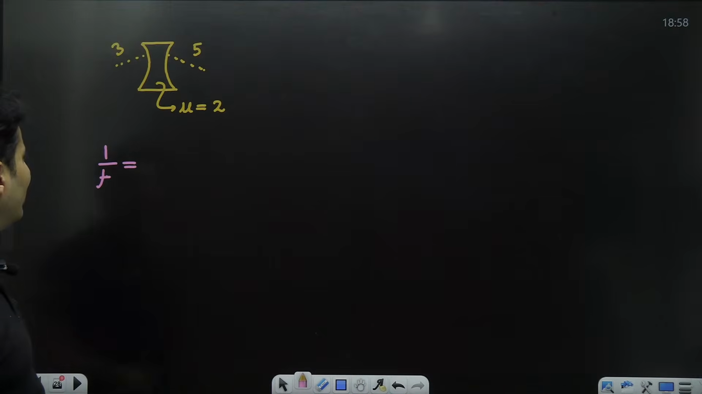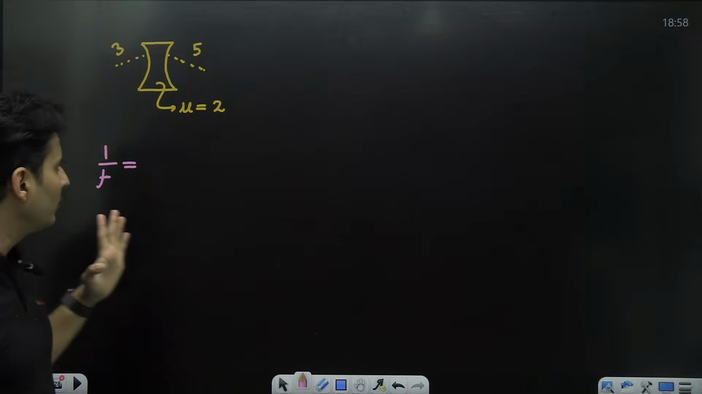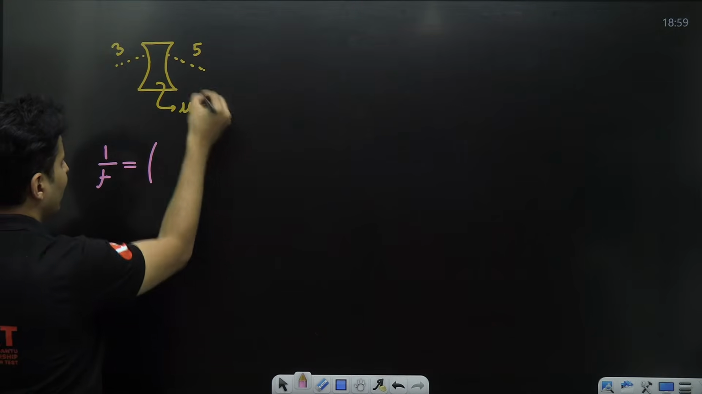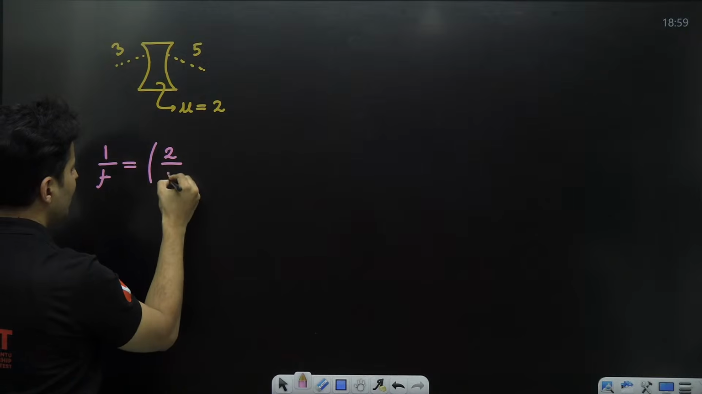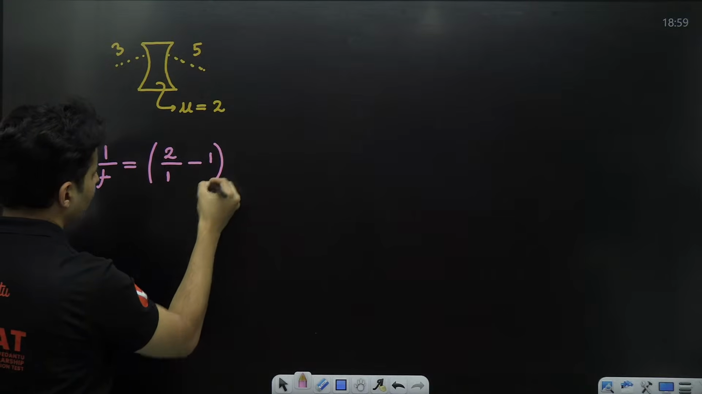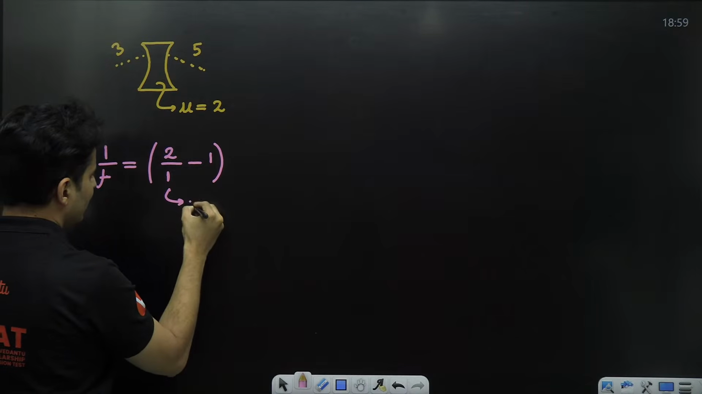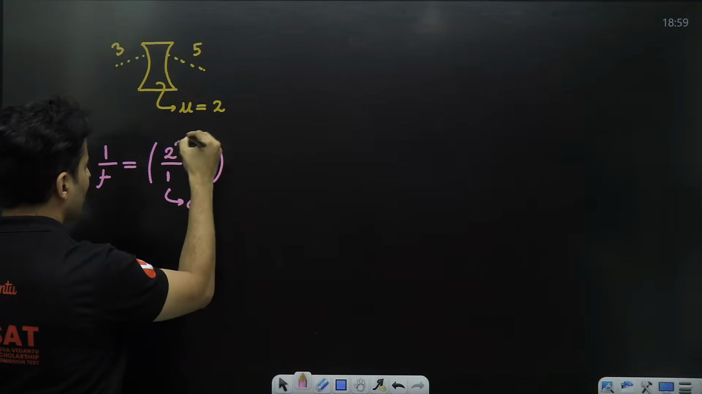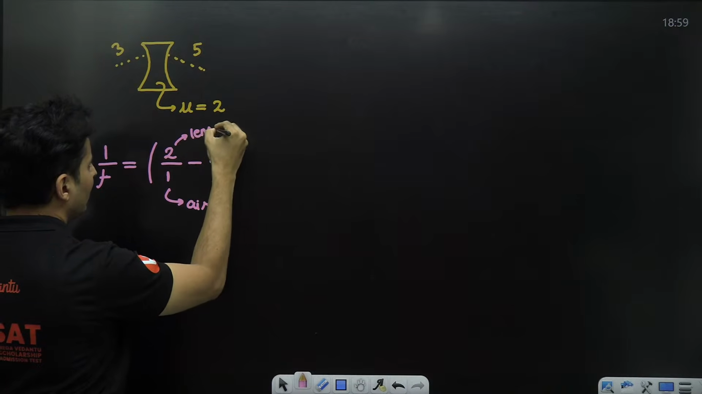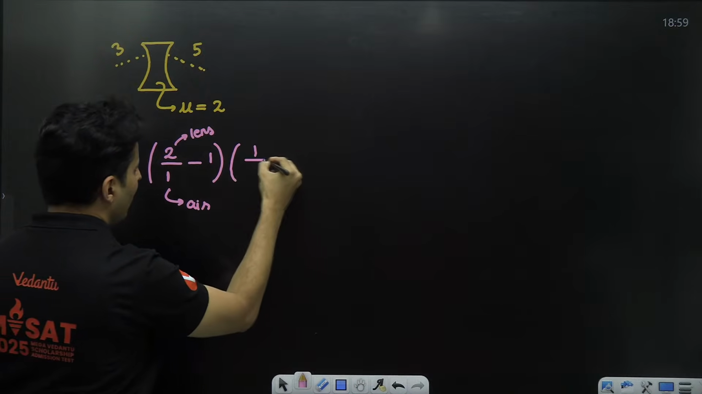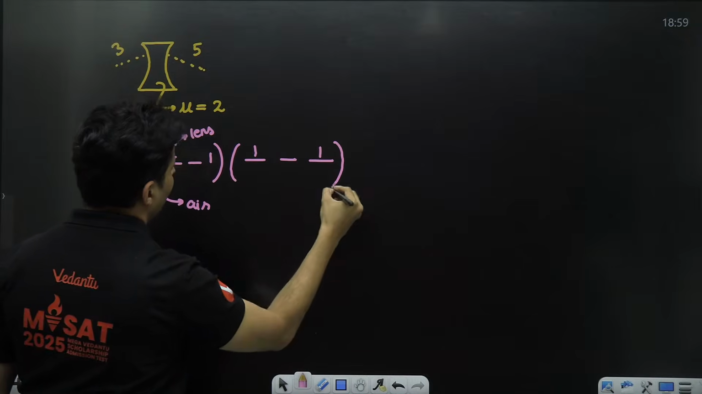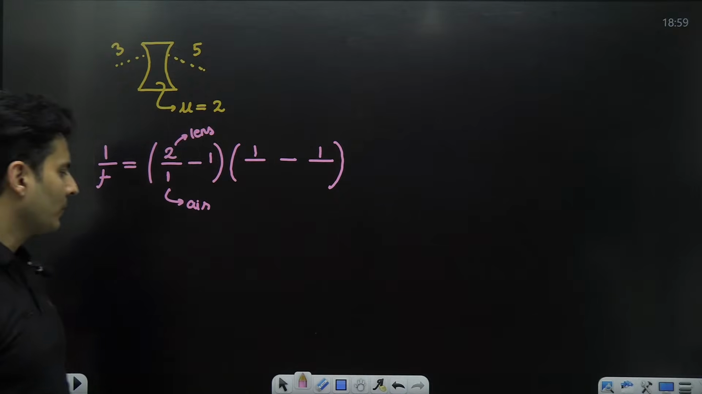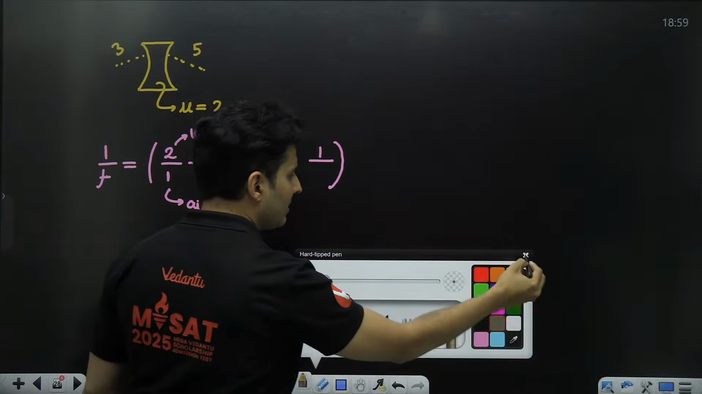So what is mu L? What is mu M? What is R1? What is R2? First, refractive index of the lens is 2. Outside medium is air, so it is 1. So minus 1. This was basically for air. This was for the lens. Into 1 by R1 minus 1 by R2. What is R1 and what is R2? Pay attention carefully, my dear kids.